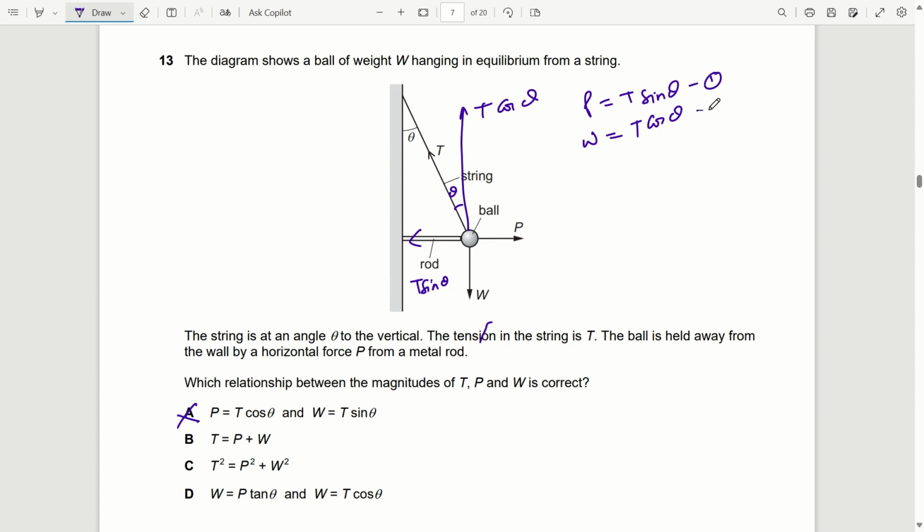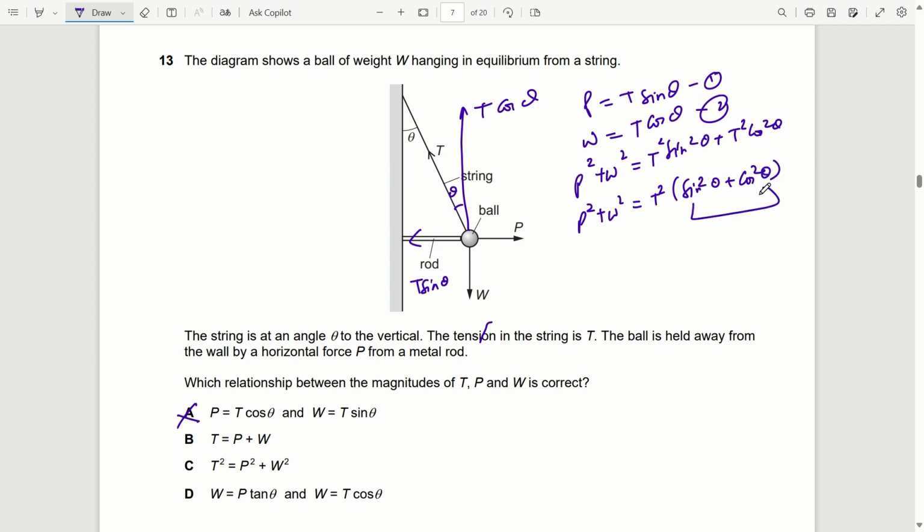Now let's say this, if we square and add both equations, then we can write P square plus W square is equal to T square sin square theta plus T square cos square theta, or P square plus W square is equal to T square, we can take common, so it will be sin square theta plus cos square theta, and we have identity that sin square theta plus cos square theta is 1, so we will get P square plus W square is equal to T square. So option C is correct, T square is equal to P square plus W square.